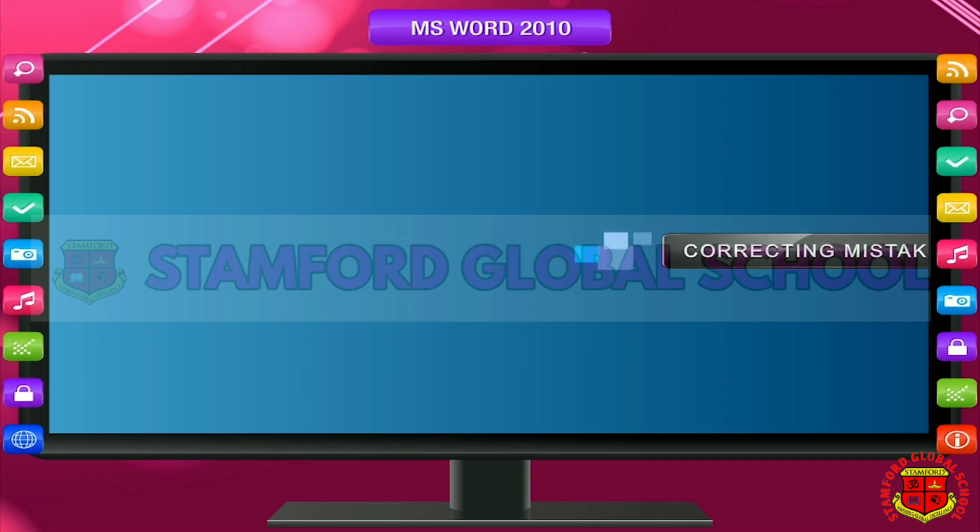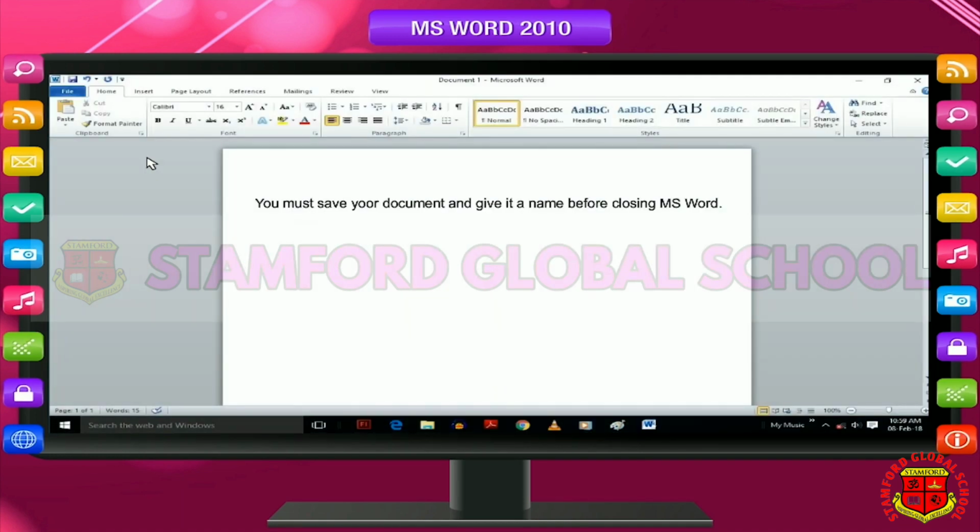Correcting mistakes. Open the saved document. Take the cursor to the place where the correction is to be done by using mouse pointer and click at that place. You can use arrow keys also, left, right, up and down. Use delete or backspace key to delete what you want to delete. Type the word you want to insert at the insertion point or cursor. The text to the right of the cursor will shift and give space to the new word typed.